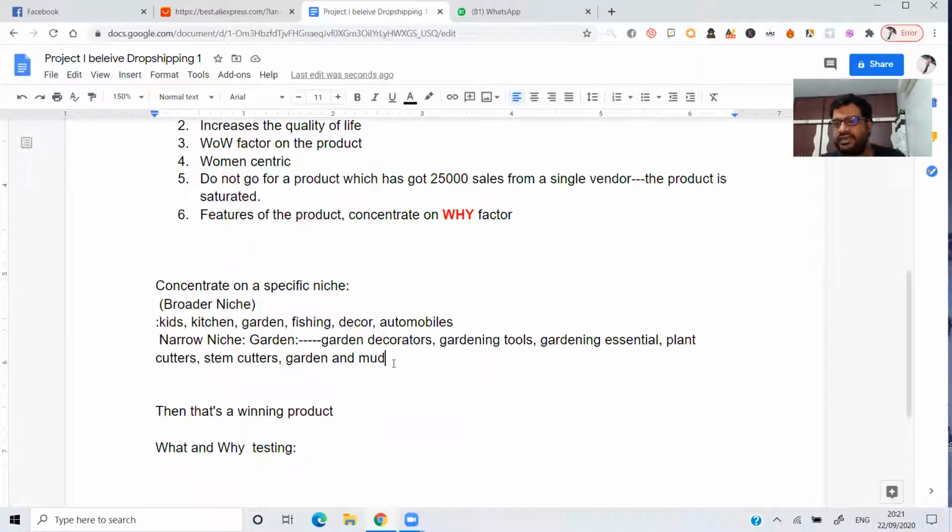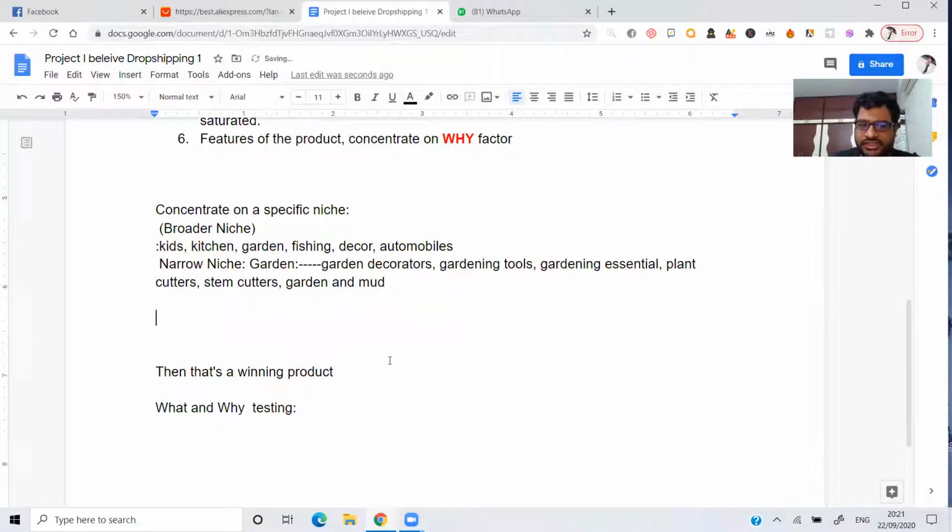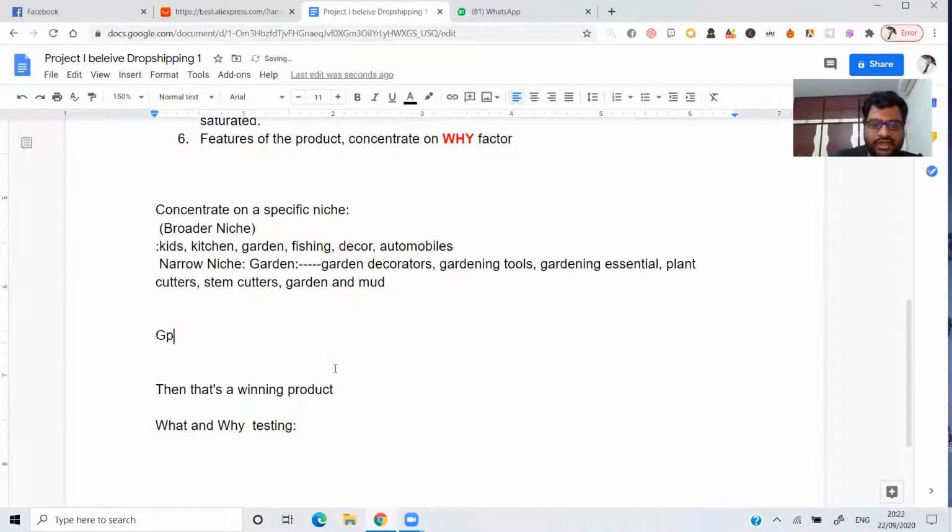So basically, when you're concentrating on this type of thing, make sure that the product is a problem-solving product. That is, this particular product should increase the quality of life of a person. You need to have some sort of vision that this product will work. Then now what you need to do is go to Google Trends.